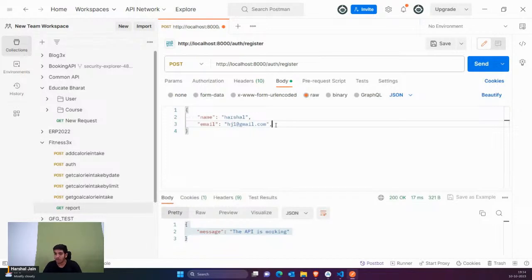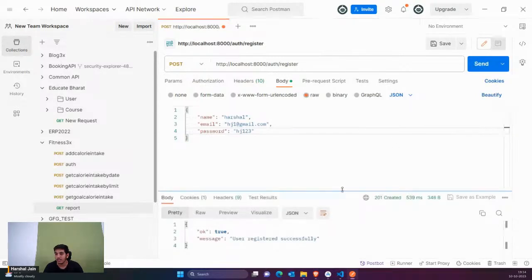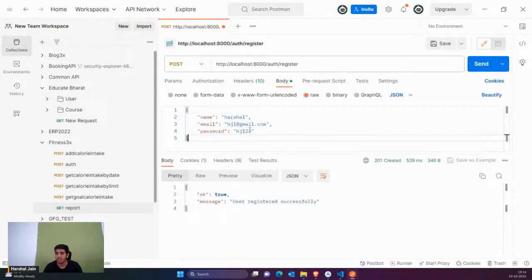Now one more thing, that is the password. I'll just say that the password is HA123. If I click on send, you can see user registered successfully. That means my register API is working properly.